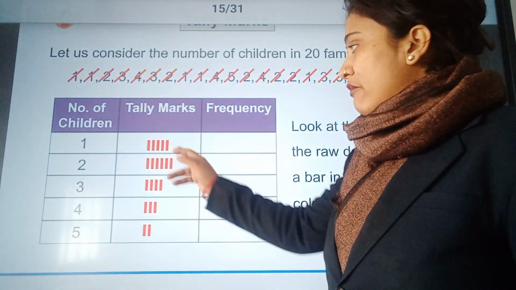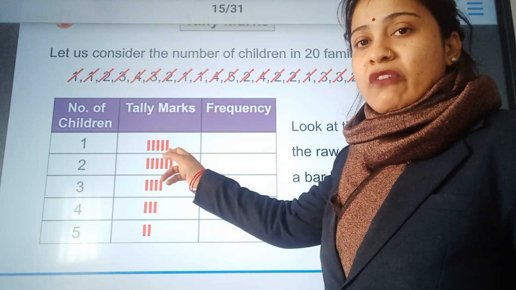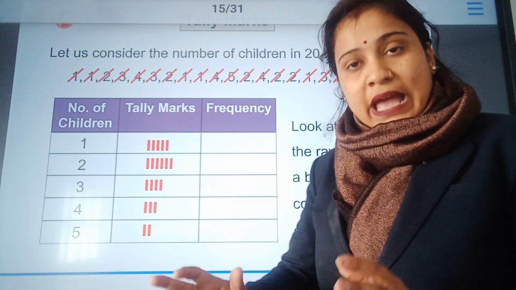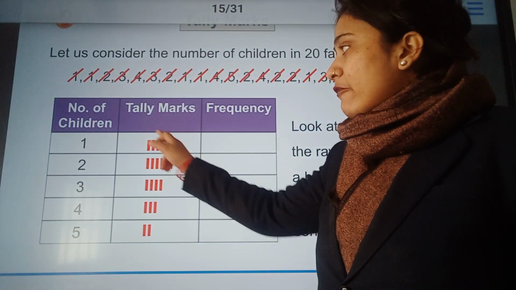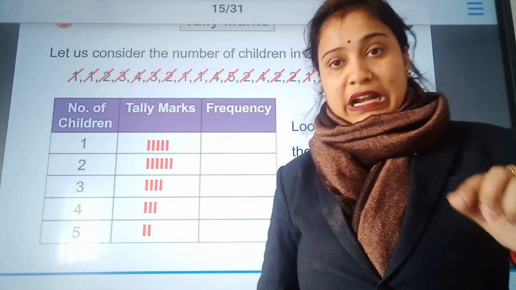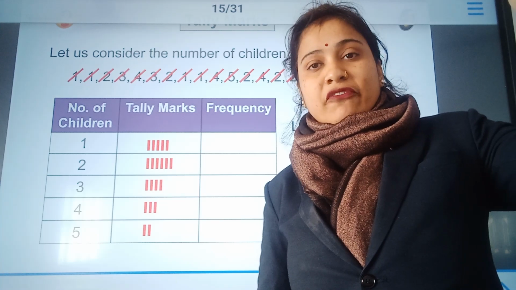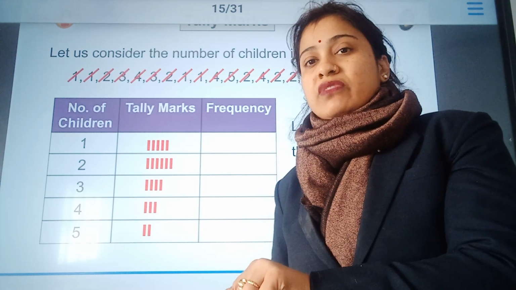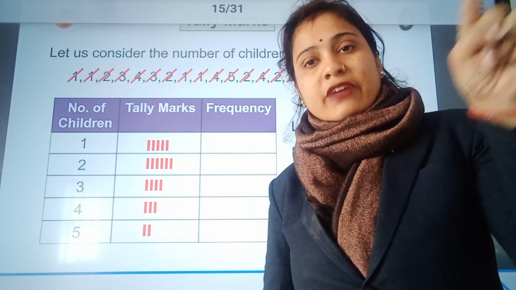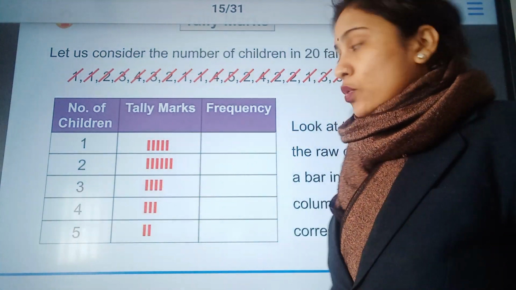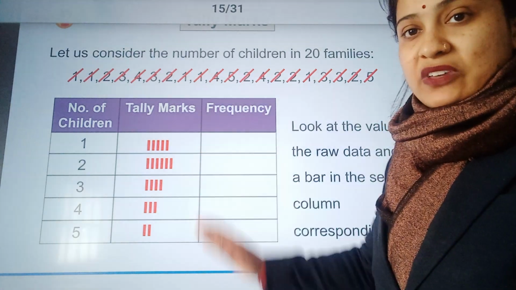Here you can see the fifth observation is represented in the form of a vertical line. In one more way, the four lines and the fifth line can be joined from the top of the first line to the bottom of the fourth line. So the fifth line can be made in the form of a slant line also. Here we have the respective frequencies.